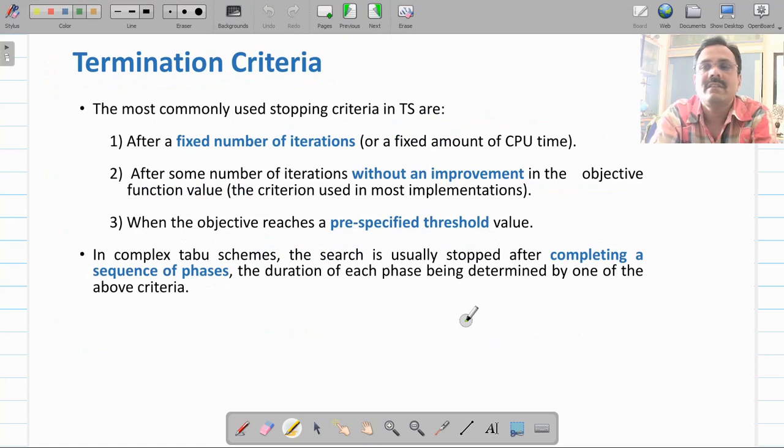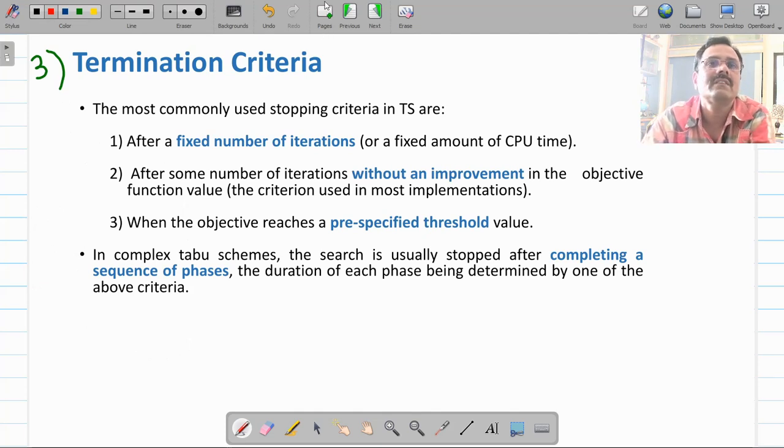Another parameter which is very important when we design a tabu search algorithm is the termination criteria. There are three different situations which you may use for deciding termination criteria for the tabu search algorithm.